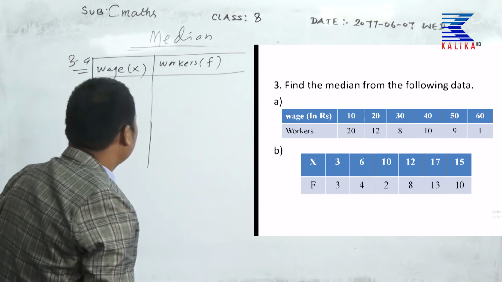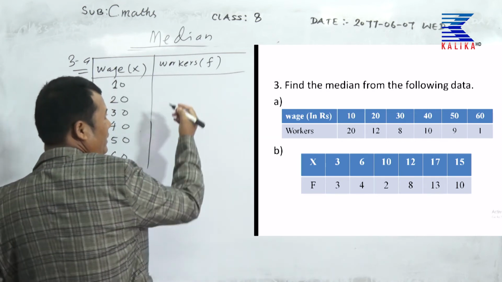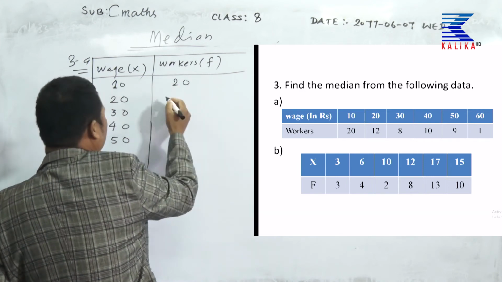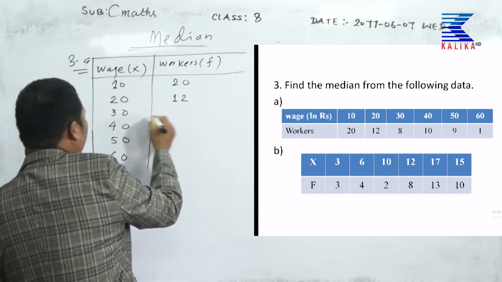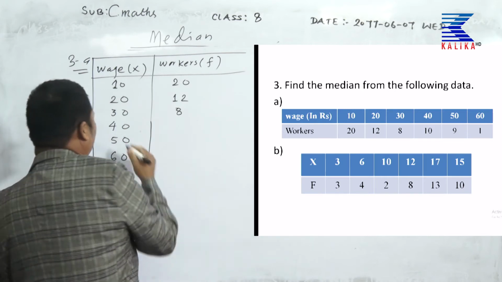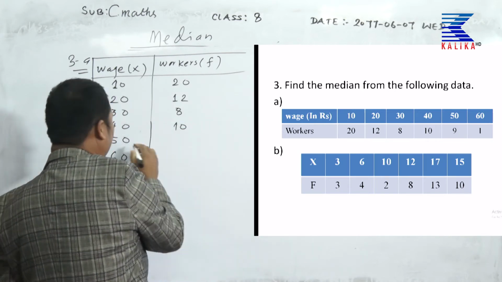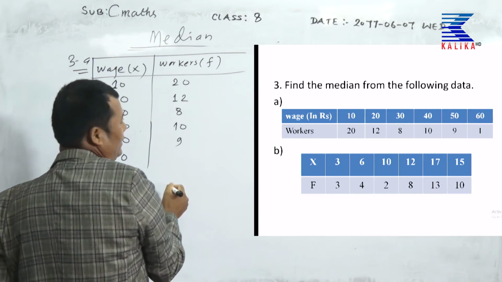Workers: 10 has how many workers? 20 workers. Next 12 workers. Next 8 workers. Next 10. Next 9. Now 60 is 1.